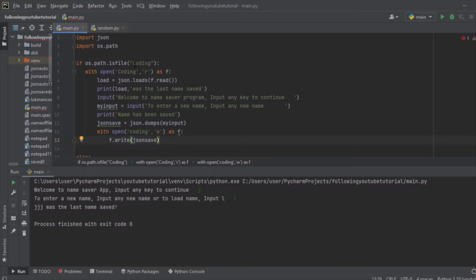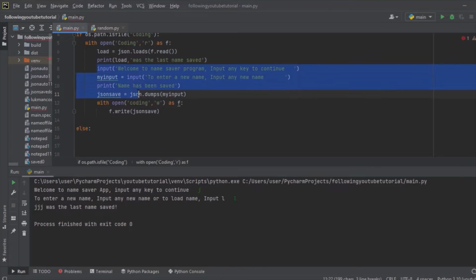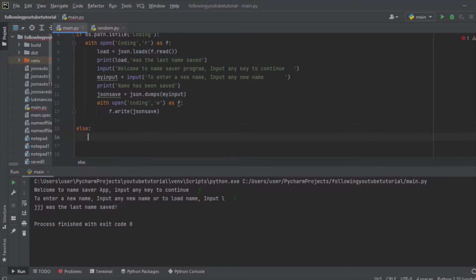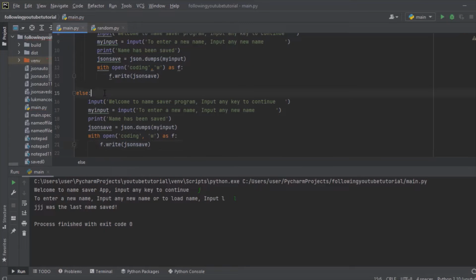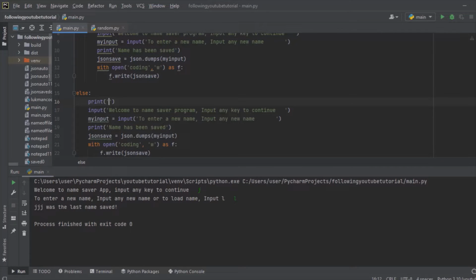So that's all for this if this file exists part. Then for this else, I don't want to waste any time, but I'll just copy and paste from this side right over here. Then I'll just write print right over here, no name has been saved.